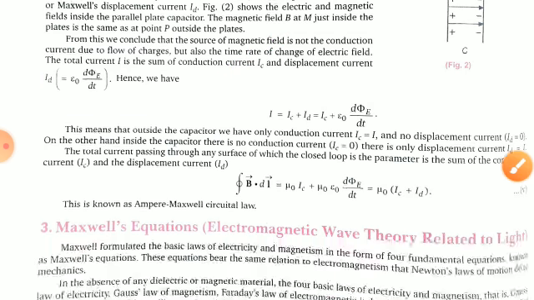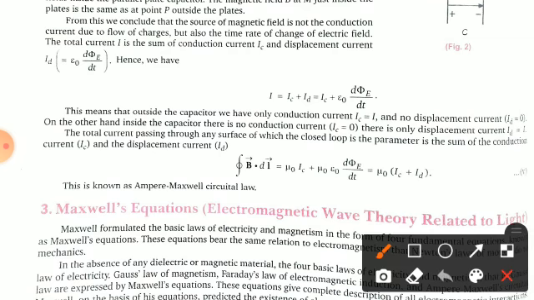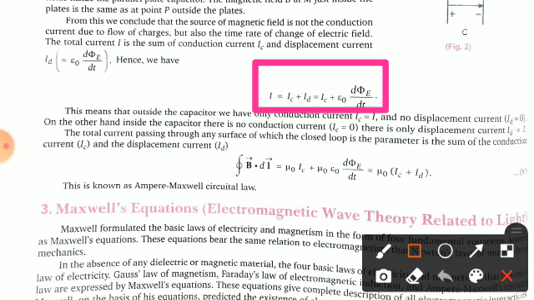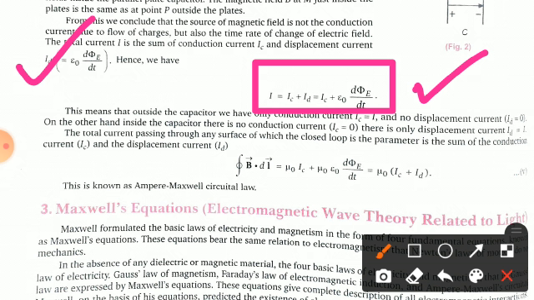So here you can see that the total current across the capacitor comes out to be I equals IC plus ID, and in place of ID you can write this value which we already derived. So you can see here the expression comes out to be this. This means that outside the capacitor we have only conduction current, that is IC, and no displacement current, that is ID equals 0. On the other hand, inside the capacitor there is no conduction current, that is IC equals 0. There is only displacement current, that is ID equals I. Clear?